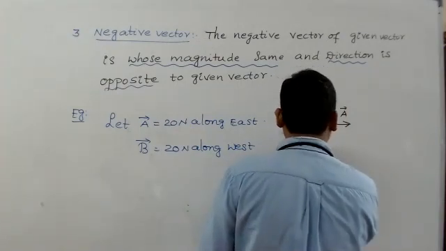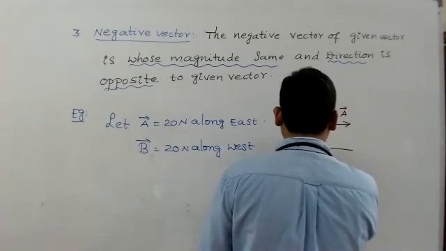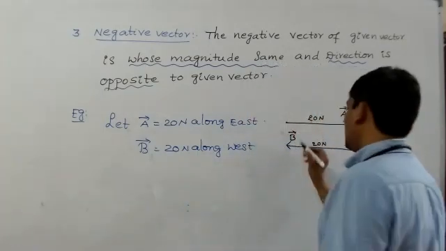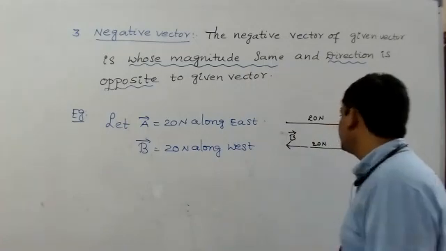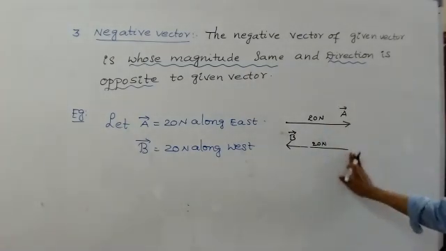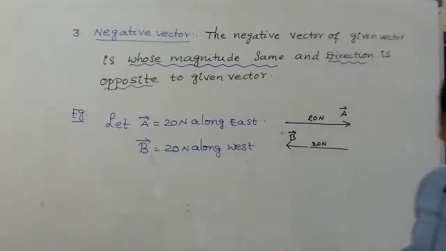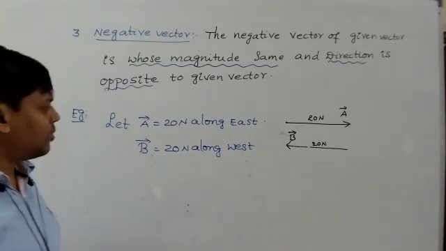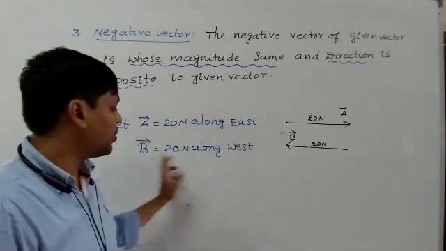B bar is in the west direction, magnitude 20. The arrow head should always be drawn like this. Draw the diagram of this.